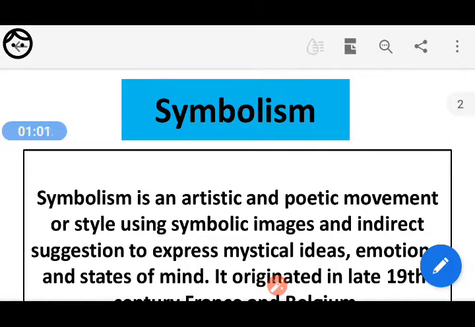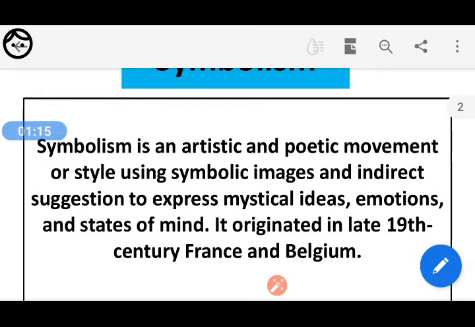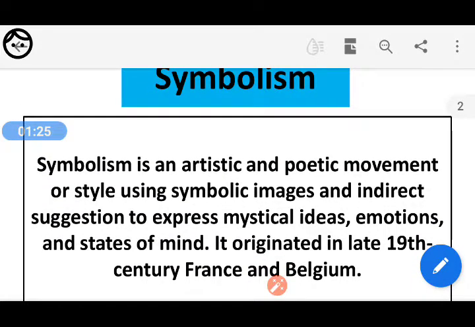Symbolism, literally, is an artistic and poetic movement or style using symbolic images and indirect suggestions to express mystical ideas, emotions, and states of mind. It originated in the late 19th century in France and Belgium. Okay, this is a brief history about symbolism.